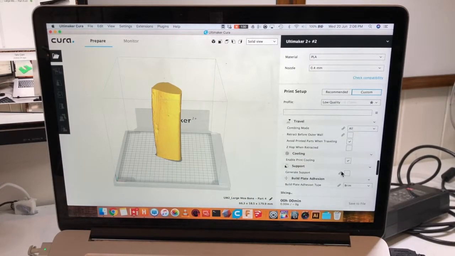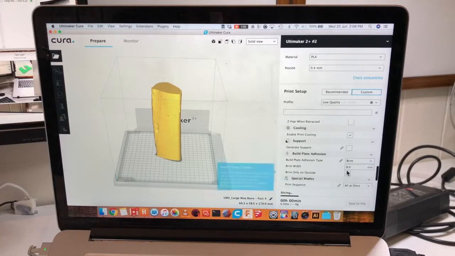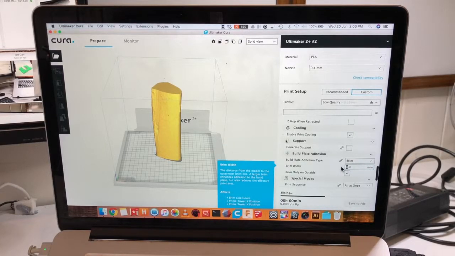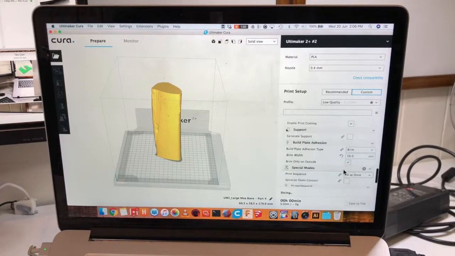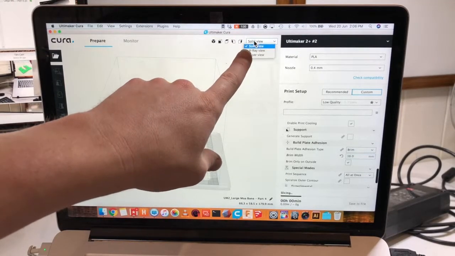If we scroll down a little bit further again, we can see that there's support and build plate adhesion. We want to make sure that brim is turned on with a brim width of 8 millimeters. Actually, let's bump this up to 16 just to give a really strong, stable base to make sure this part sticks.